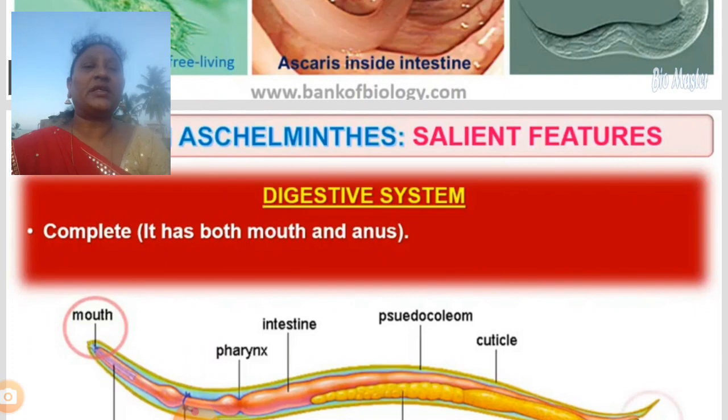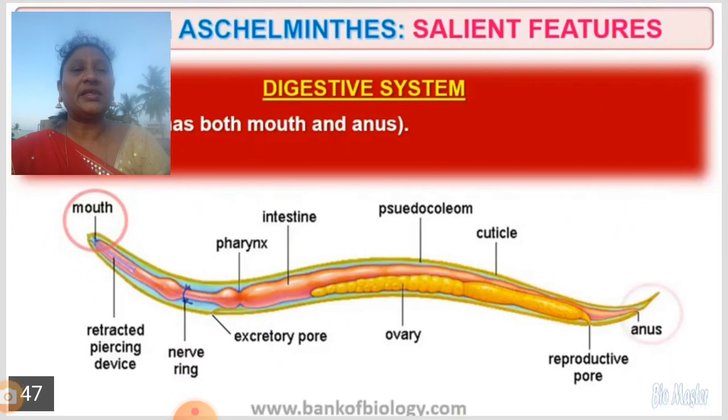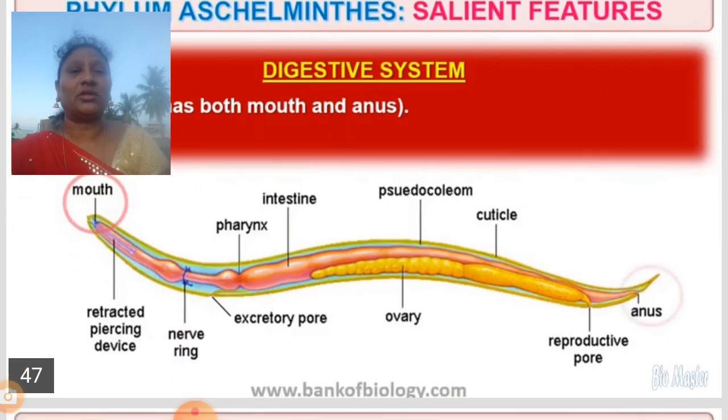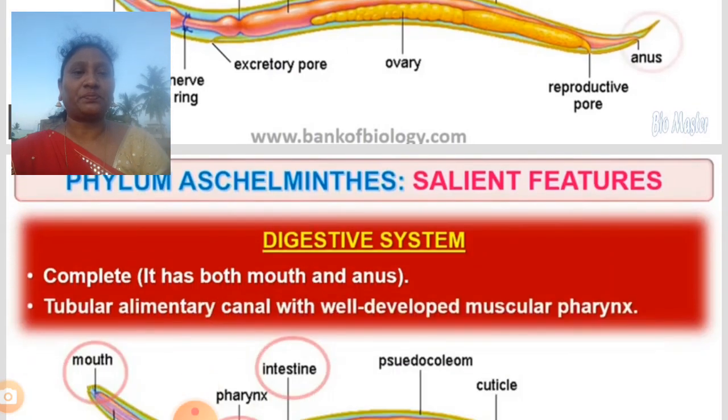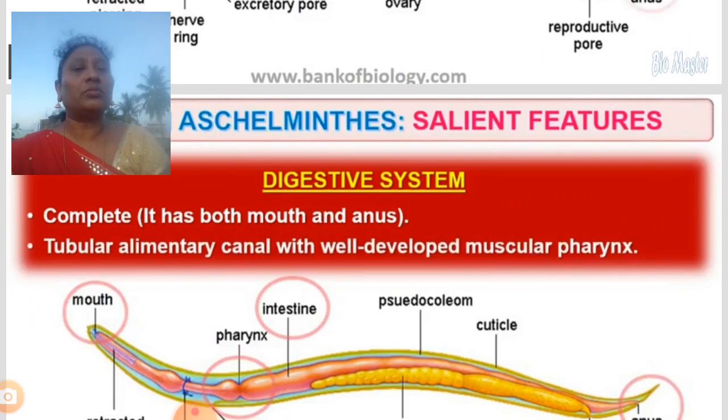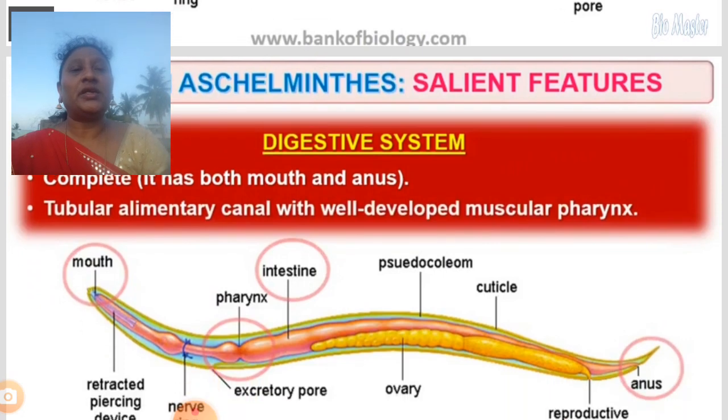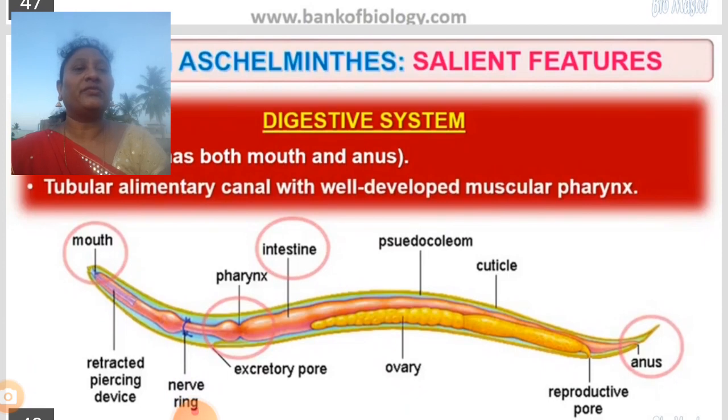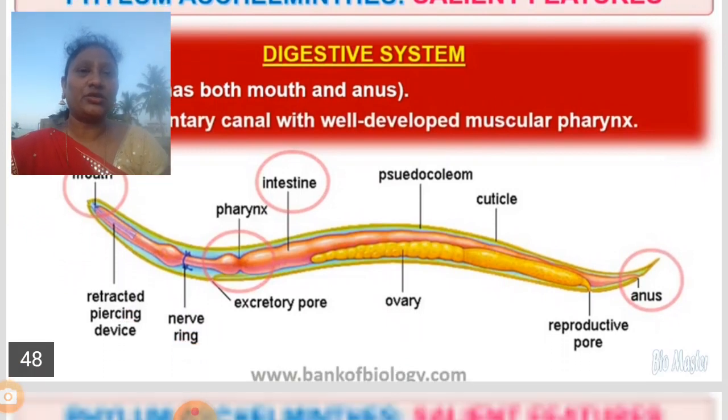We can see it is complete, it has both mouth and anus. So we can find a complete digestive system from the mouth: the pharynx, intestine, pseudocoelom and cuticle, anus. All these parts we can find. It is a tubular alimentary canal with a well developed muscular pharynx. You can see the pharynx, children. It is a tubular digestive system as we see in human beings.